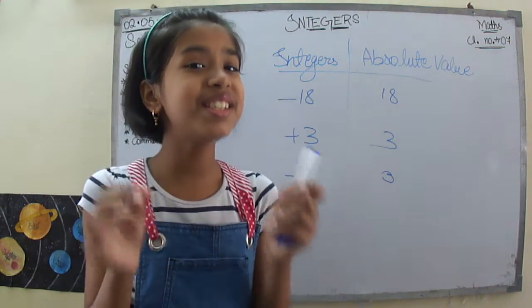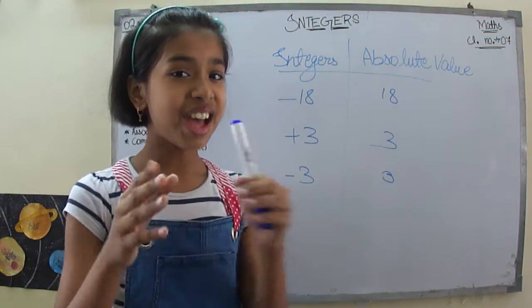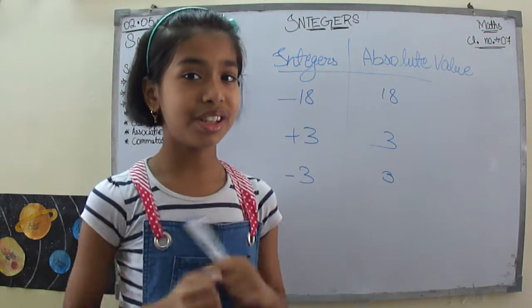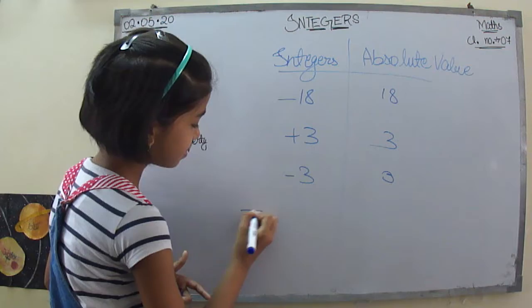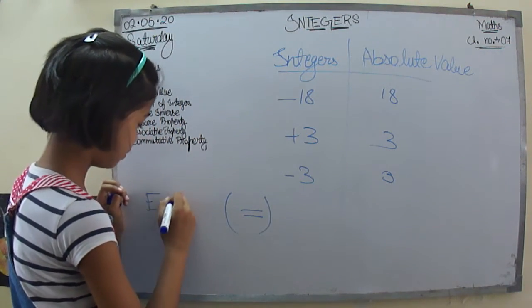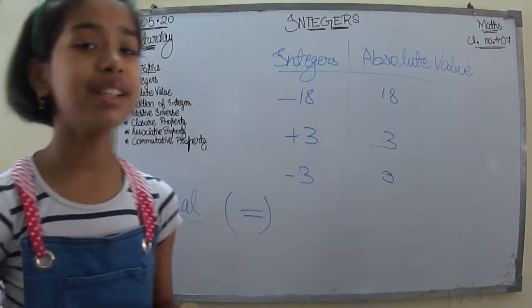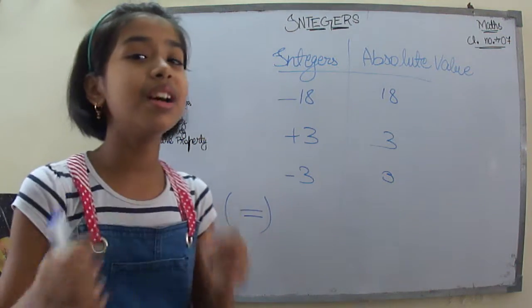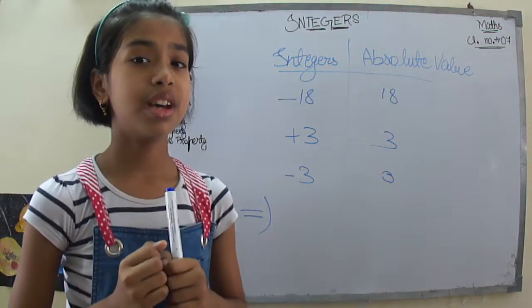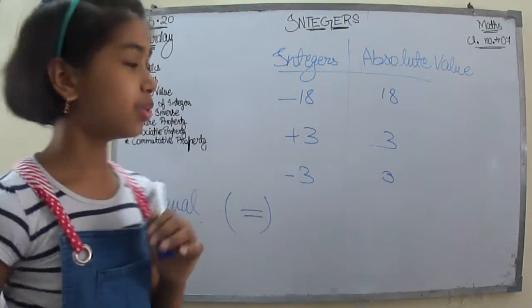And there is a special sign for this absolute value. As you know, the equal to sign is two horizontal lines, something like this. So this sign represents equal. Then similarly in the absolute value we have a particular sign. What's that? Let me tell you. So take that.